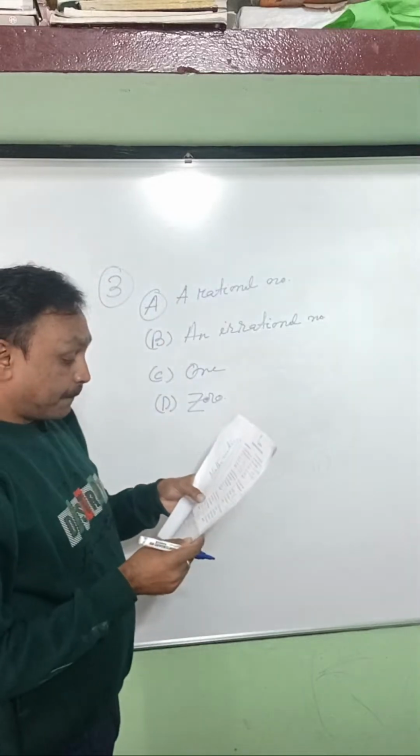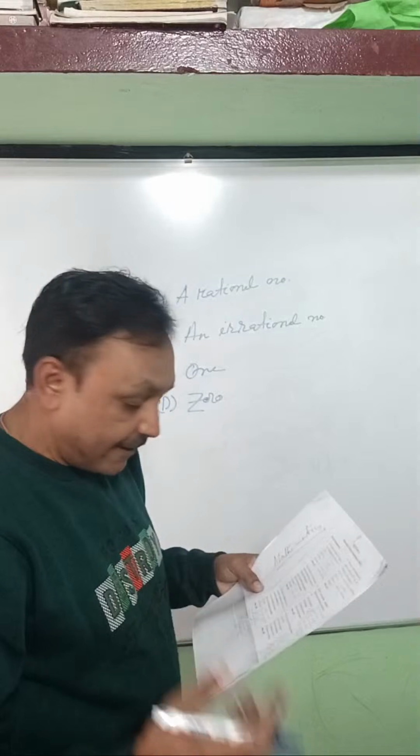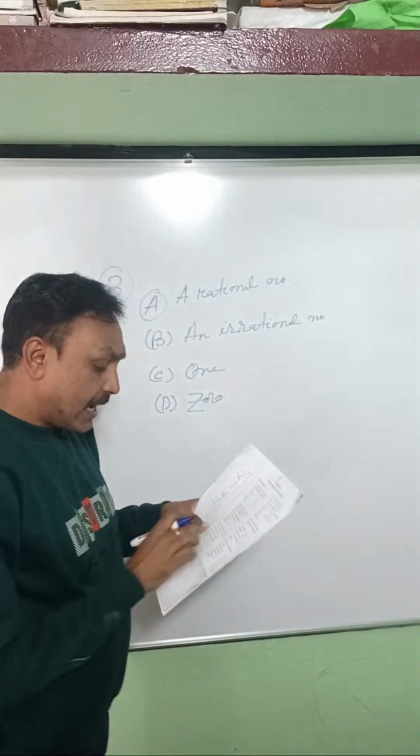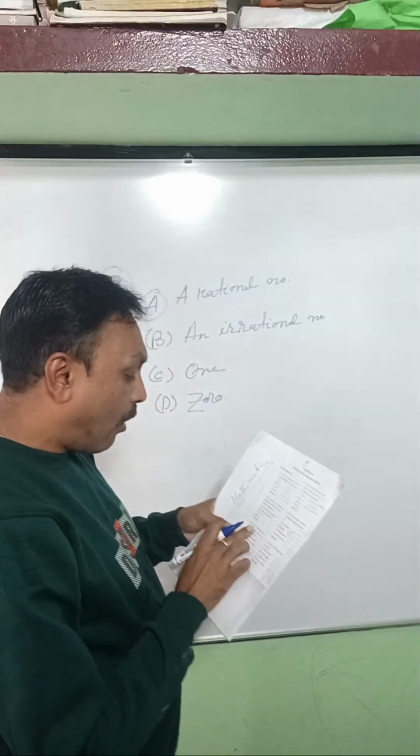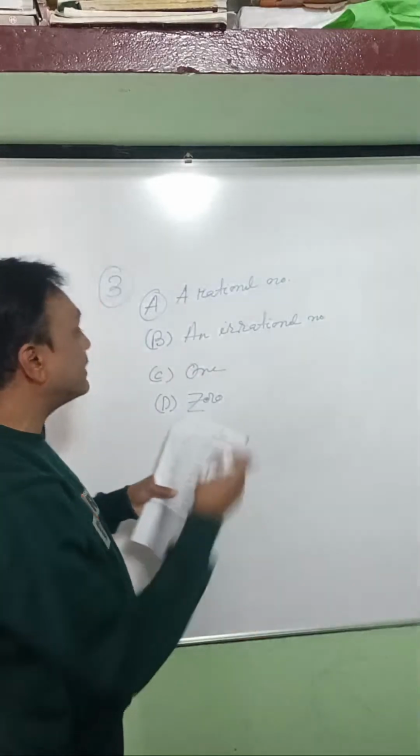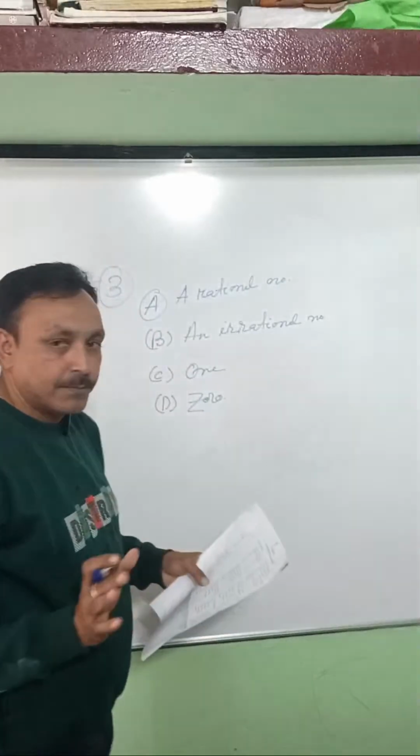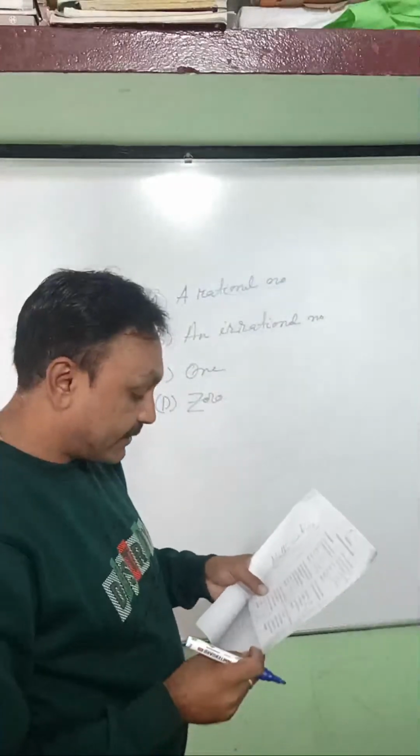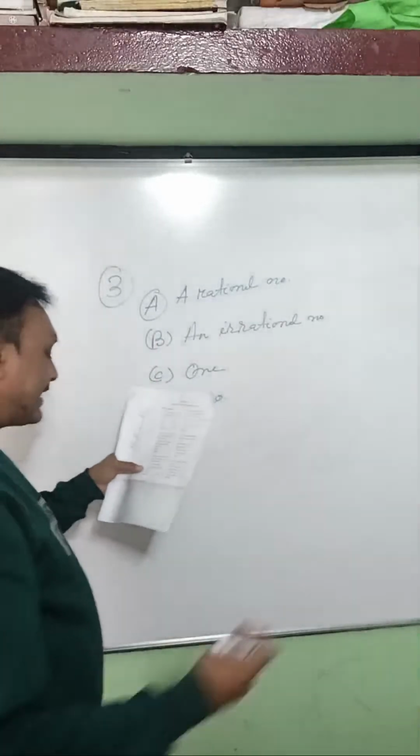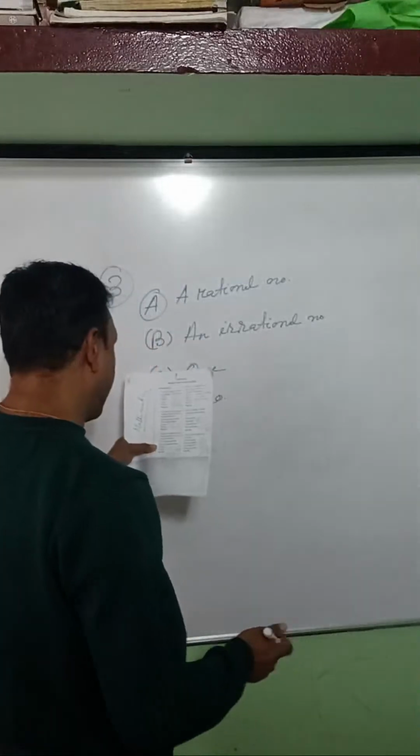So here there should be a little bit of explanation so that it will be clear for you to understand the question. The sum or difference of a rational number and an irrational number is always what? You have to find out. Out of these 4 options given, you have to find the correct answer. So let us check. Let us calculate. Let us do the solution. Okay. Let us consider.